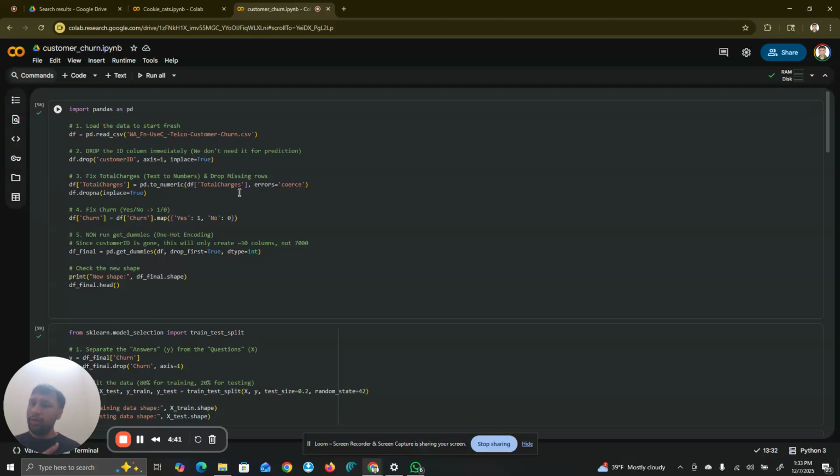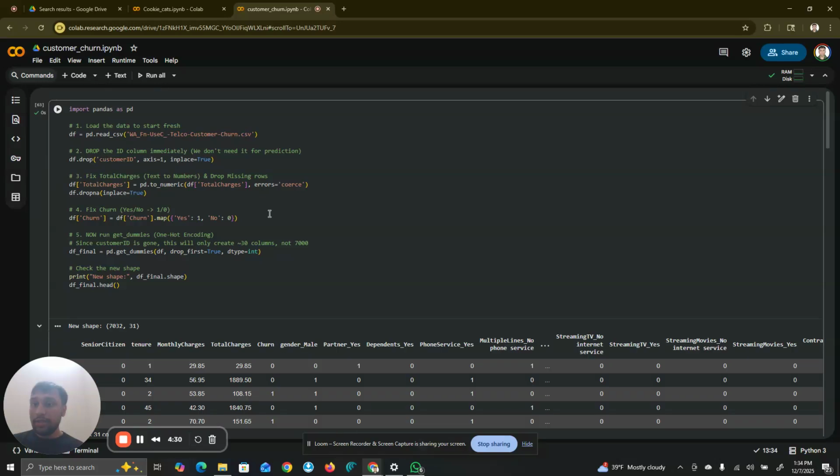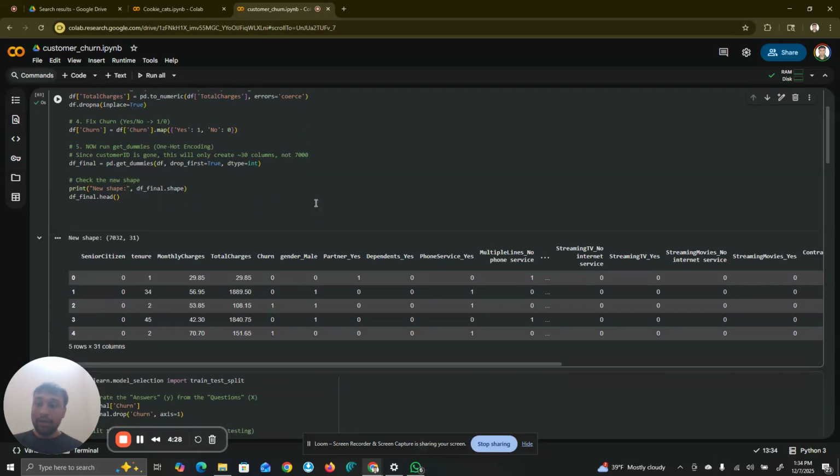customer ID because we don't need it for prediction, and after that we're going to map the yes and no strings to one and zero, so that we could run our machine learning model later on. So after this is run, we have a good idea of what a clean data set looks like. You can take a look at the columns here.